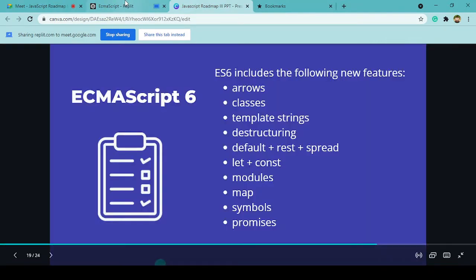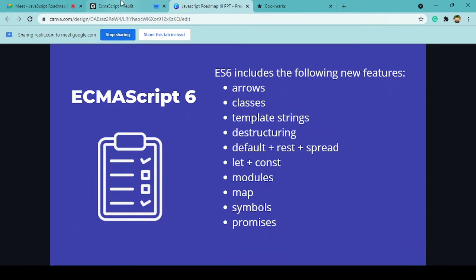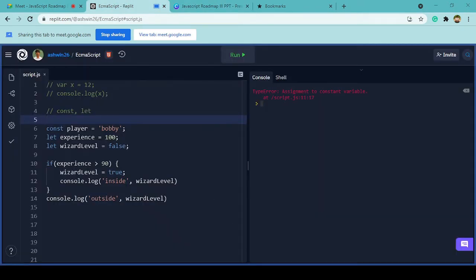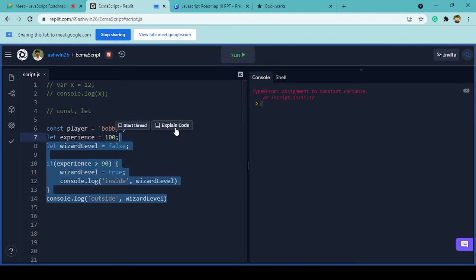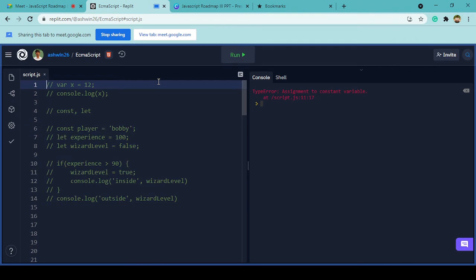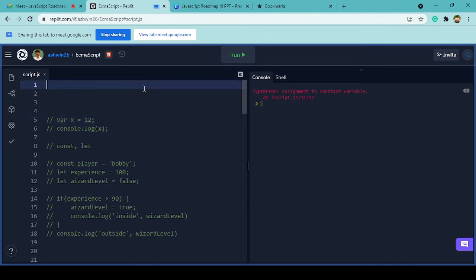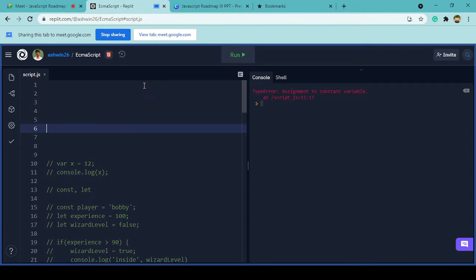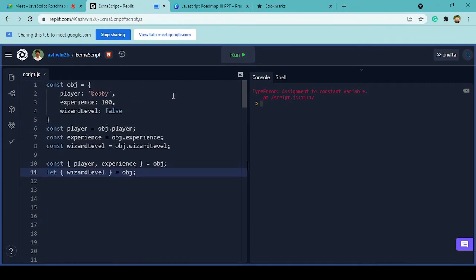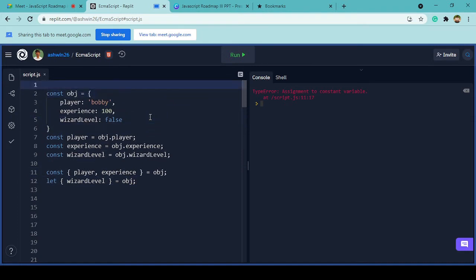in ECMAScript 6, ES6. Okay, so the next feature we are going to see is destructuring. Okay, so let me get a code snippet. Let me push this code down, the comment, and push it down. Now let me show you a concept called destructuring.